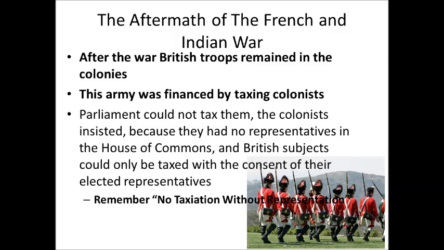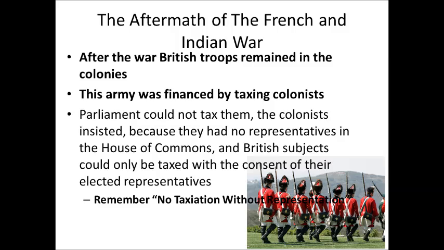So we're going to go back to the aftermath of the French and Indian War. Remember, the British were sending over troops to fight the French and the Indians who inhabited North America and the lands that the colonies wanted. Now, with that being said, they kept sending troops. After the war was over, the British troops remained in the colonies, and the colonists didn't really like that. They didn't like it because in order for these troops to stay over there, they had to be taxed.